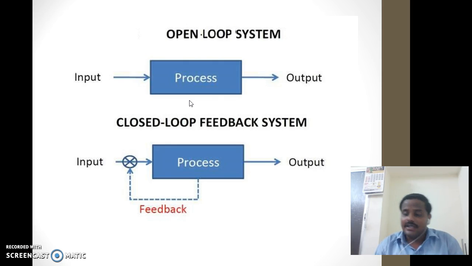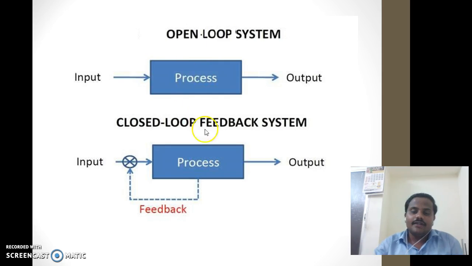Feedback is a property of the system by which it permits the output to be compared with the reference input, so as to generate the error signal based on which the appropriate controlling action can be decided.